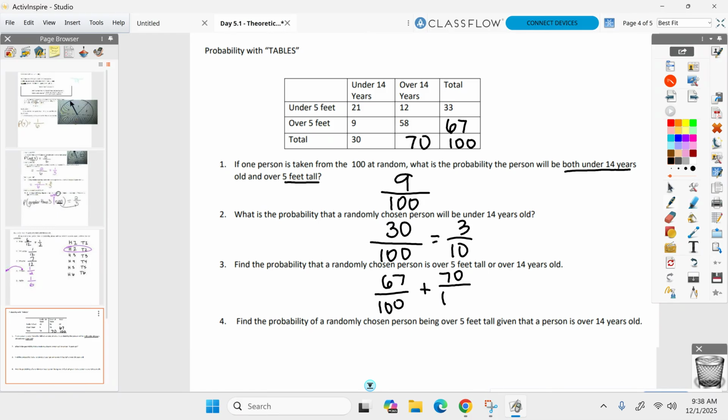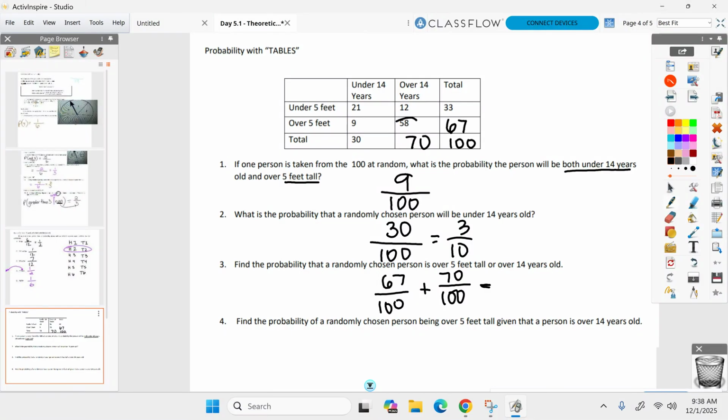All right, something doesn't make sense. Because when I add these, what's going to happen? It's going to go over 100. Something's not right. You know what's not right? We counted some people twice. There are some people that are over 5 feet and also over 14 that we counted twice, and we can't do that. So we need to subtract those people out. So, Juliana, how many people in this table are over 5 feet and over 14 years old, because we counted them twice?